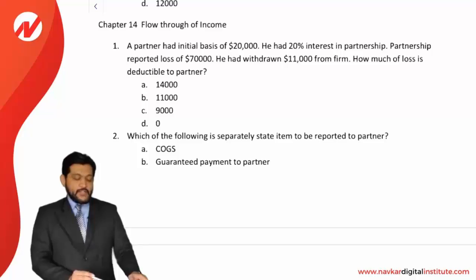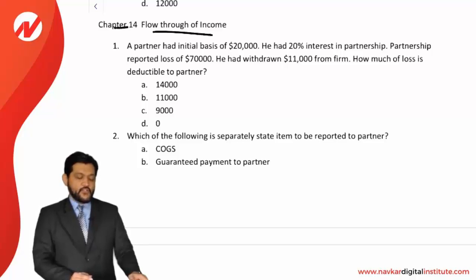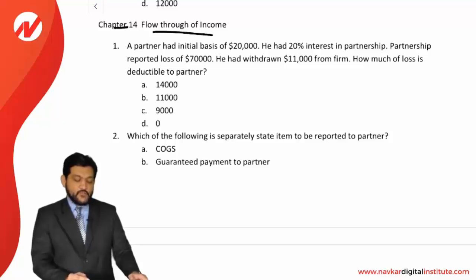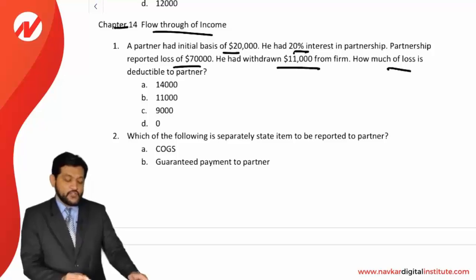Now friends, let us see the MCQs, chapter number 14, flow through of income. Question number 1. Partner had an initial basis of 20,000. He had a 20% interest in the partnership. Partnership reported a loss of 70,000. He had withdrawn 11,000 from the firm. How much of the loss is deductible to a partner?